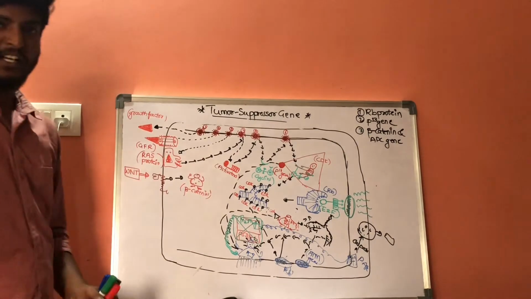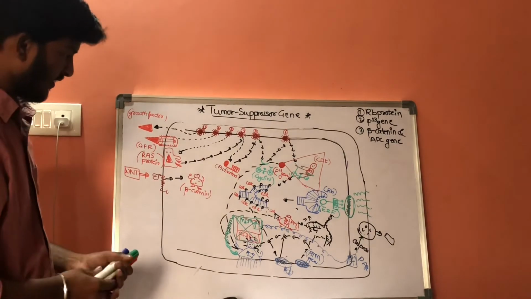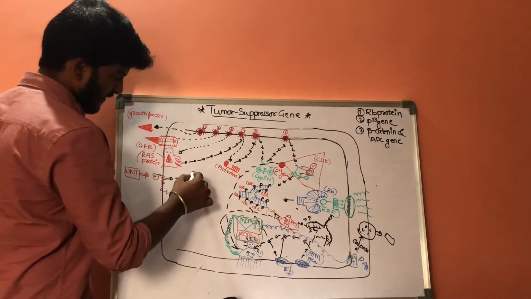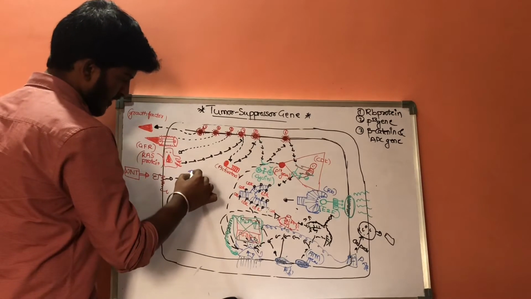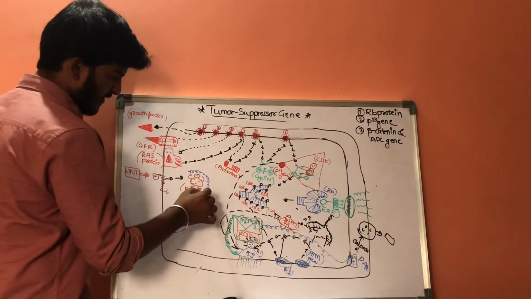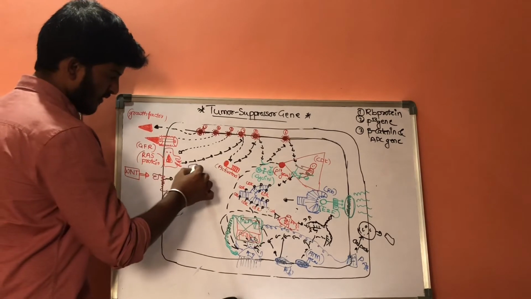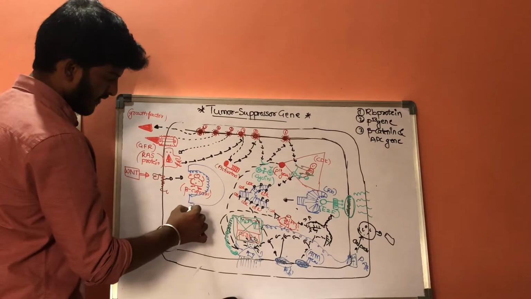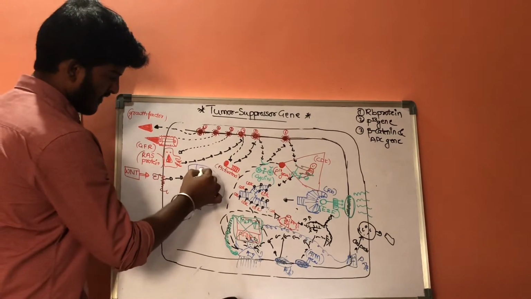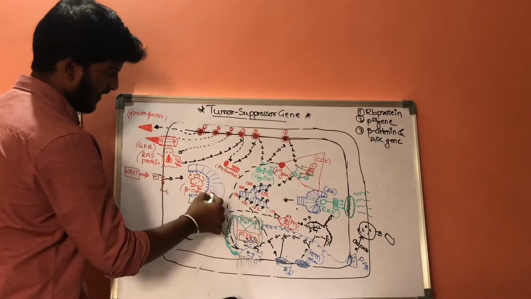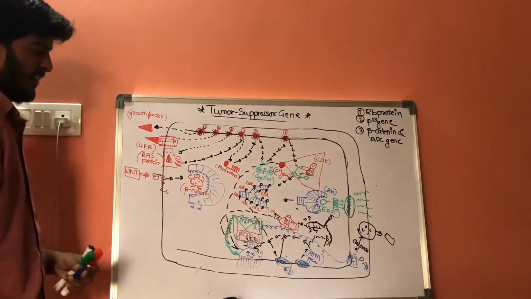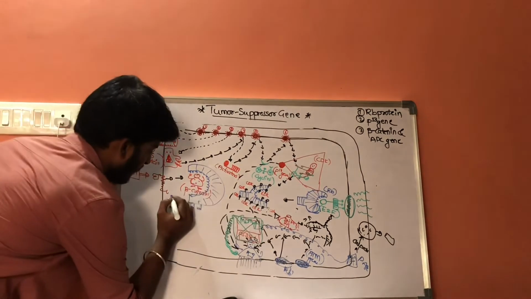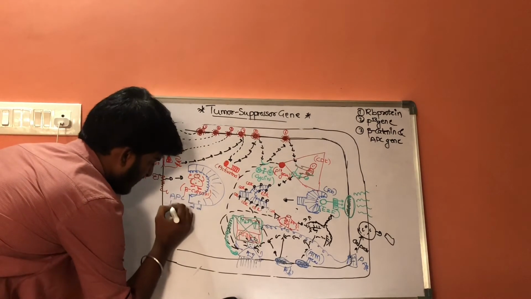How are these kept inhibited? They are inhibited by a special protein which keeps inhibiting these beta catenins. The name of this special protein is APC protein.